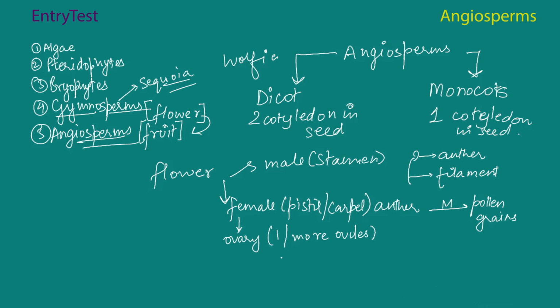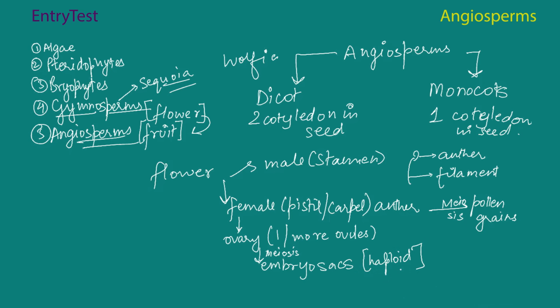Within ovules, you have the female gametophytes called the embryo sacs. Embryo sac formation is from meiosis, not mitosis. So each of the cells of an embryo sac is haploid because it's meiosis, not diploid.